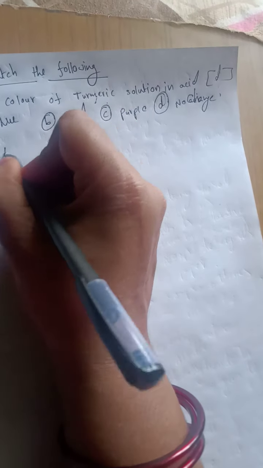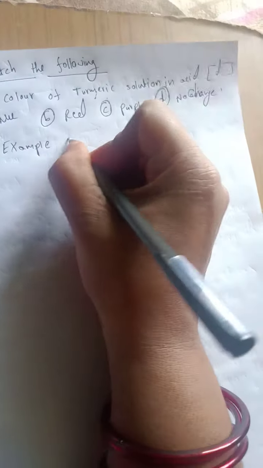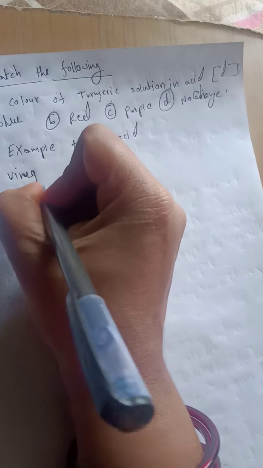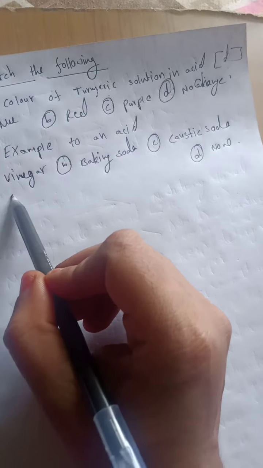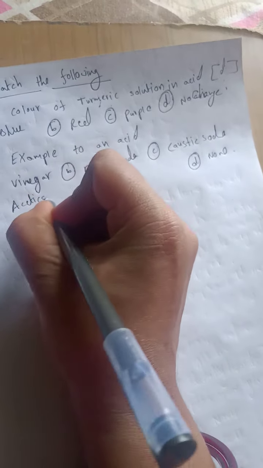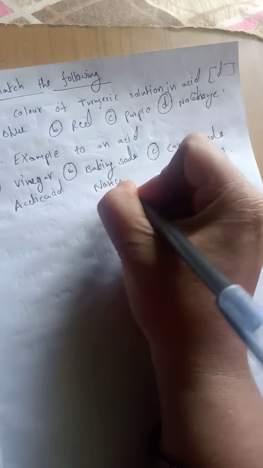Next, example of an acid. A, vinegar. B, baking soda. C, caustic soda, means sodium hydroxide. D, none. Example of an acid: vinegar contains acetic acid. Baking soda means sodium bicarbonate. Caustic soda means sodium hydroxide. In this, which has the acid? Vinegar.